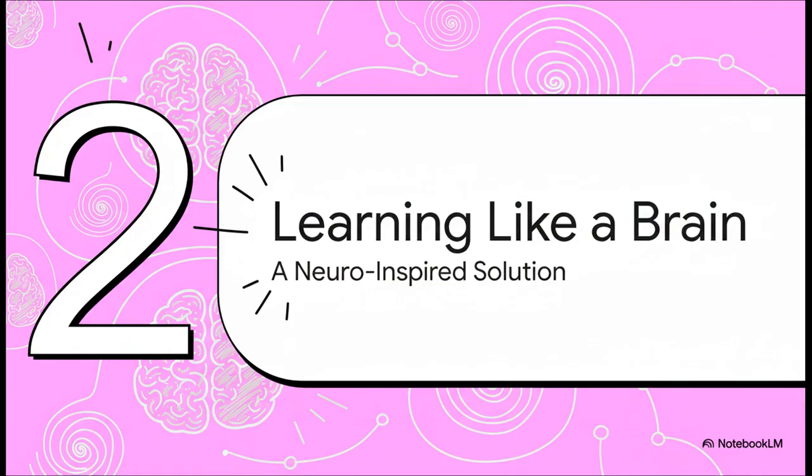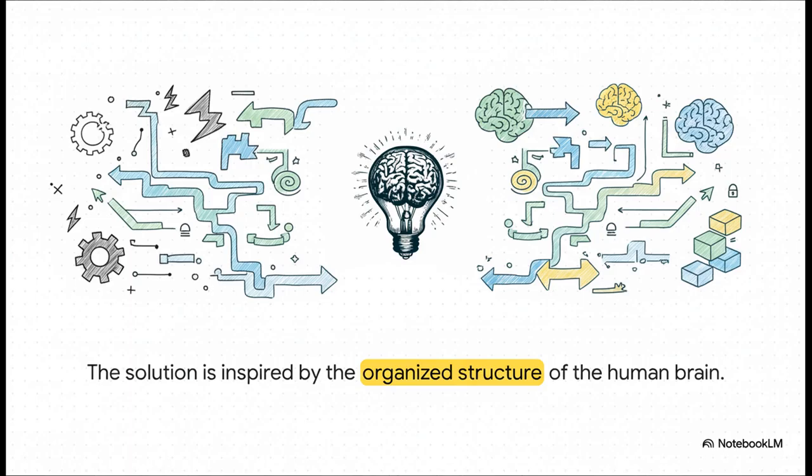Well, researchers found a pretty fascinating answer by looking at a model of learning that's very familiar to all of us, the human brain. The big breakthrough was to get away from this chaotic way of learning. Instead, researchers developed a method to train the AI to organize its internal information in a really structured way, a lot like how our own brains process and connect different ideas.